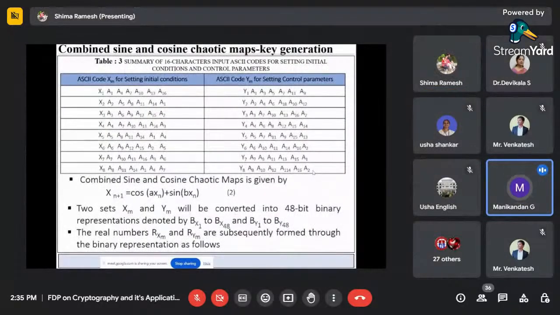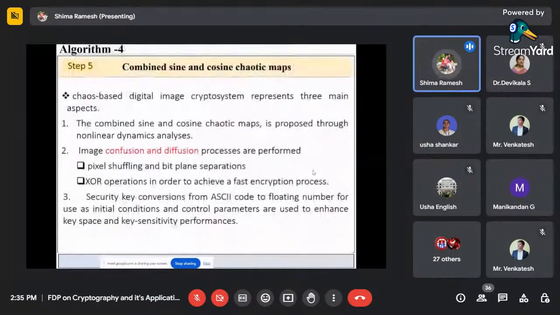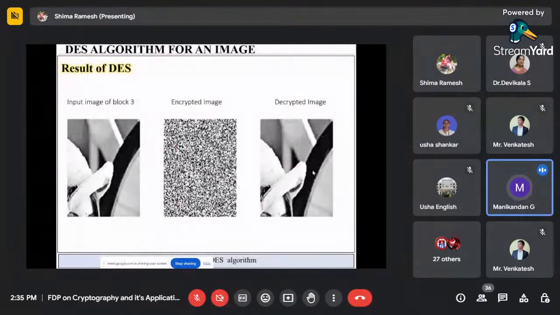You are using DES, ma'am. Data Encryption Standard, DES I used only for this. But AES also exists, right? Yeah, AES. So AES is the advanced version of DES, right, ma'am? Yes, sir. So I'm asking whether I shall work with AES? Yes, you can go with AES only. What happened is I'm using four algorithms, right? DNA, DES, RSA. If I use AES, it's not supporting it. I am getting a lot of errors.